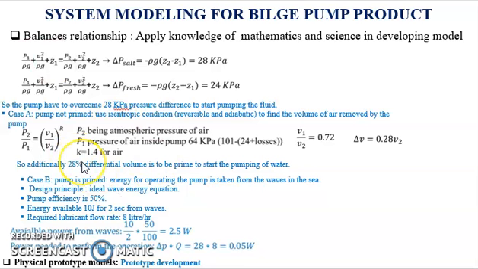In the second scenario, case B, we assume that the pump is primed, that is, the water is filled in the impeller or the piston of the pump. In both cases, the energy for operating the pump is taken from the energy available in the waves of the sea. Here we will use the ideal wave energy equation to develop the mathematical model.